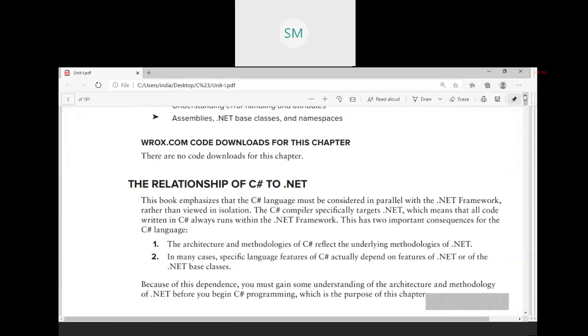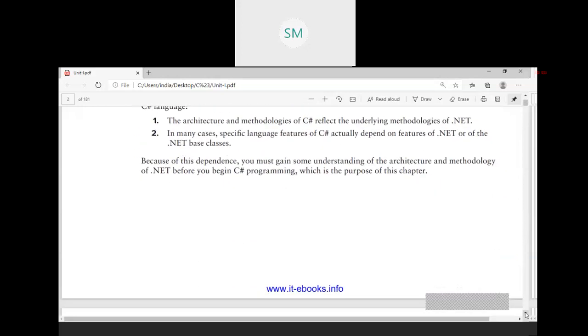Next important point is specific language features of C Sharp actually depend on features of .NET or of the .NET base classes. Okay, these are the two points that you need to remember when we are saying about the relationship between C Sharp and .NET.